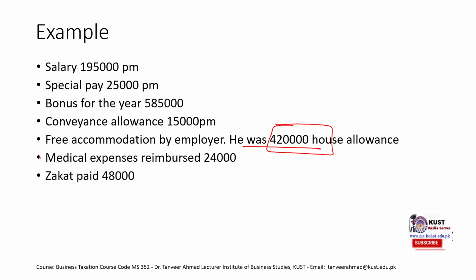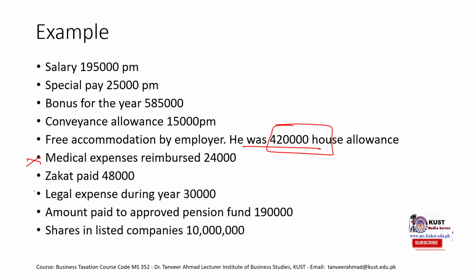This has nothing to do with taxes. So zakat paid, then legal expenses, then again this is not related. Amount paid to approved pension fund and shares in listed companies. So let's just solve this example and let's see how this average tax relief would work.